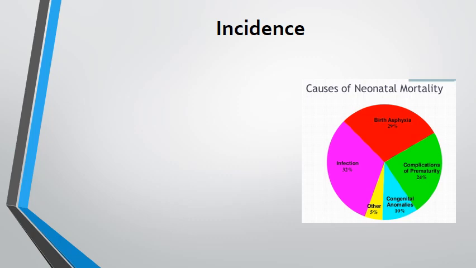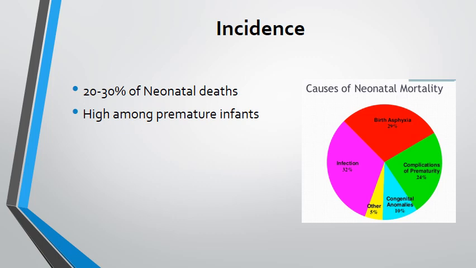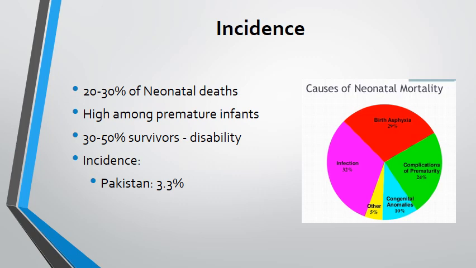So 1/4 of all neonatal deaths are attributed to prematurity, that we learned the previous time. Another 20 to 30% of neonatal deaths are attributed to birth asphyxia, either directly or indirectly. And this incidence increases quite a fold in premature babies. Not only that, but in 1/3 to half of those who do survive the initial insult of hypoxia and ischemia, they go on to develop long-term neurological or neurodevelopmental disabilities.